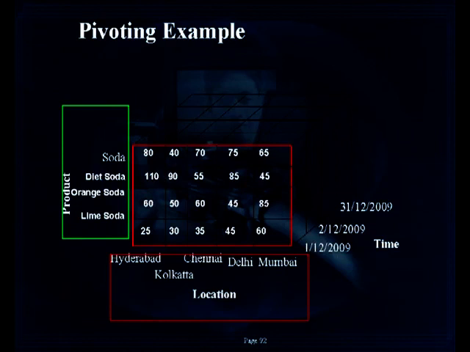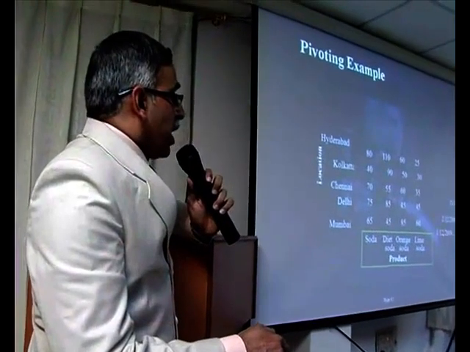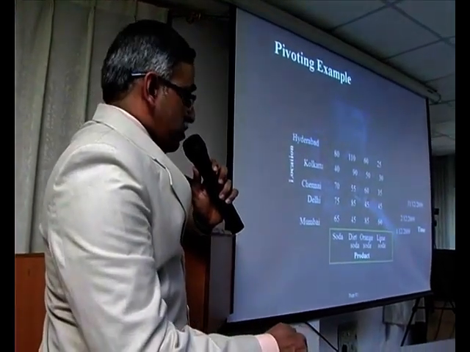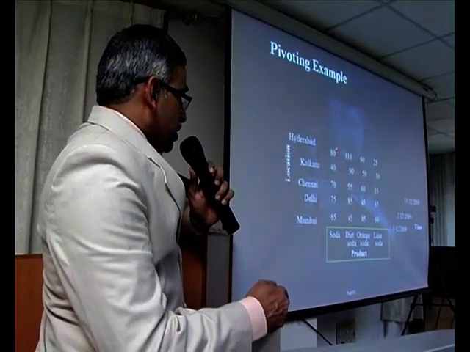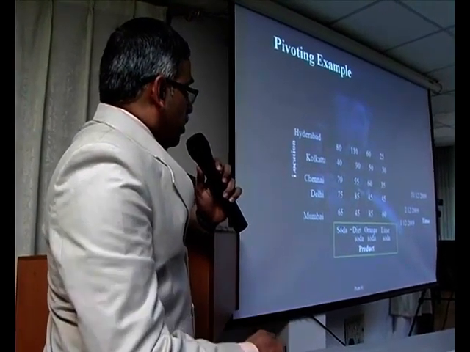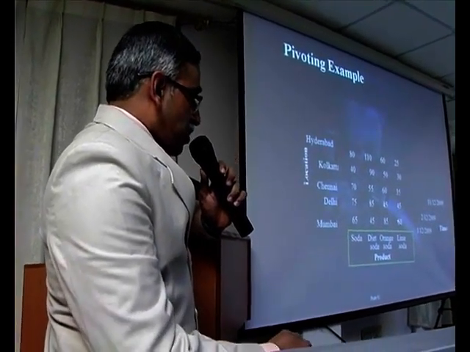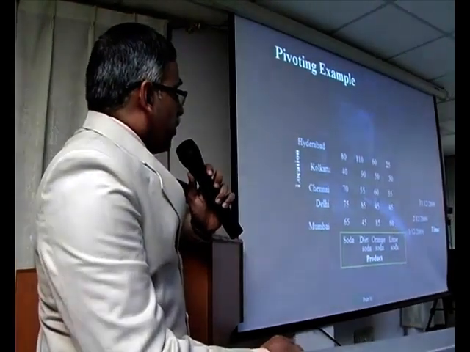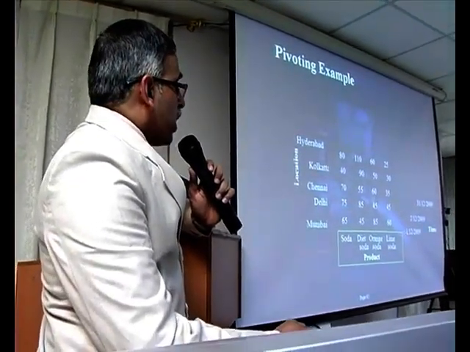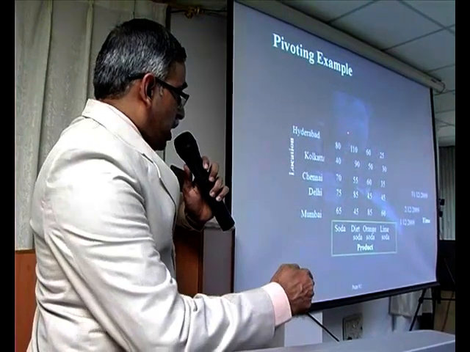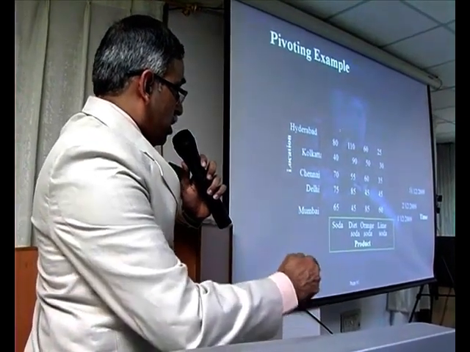Whenever we swap, if you observe, this is a 2-dimensional representation for 1/12/2009, over various locations on different products. For example, 80 is the total sales of the product soda in Hyderabad. Similarly, 60 is the total sales of lime soda in Mumbai on 1/12/2009. The first layer is for the first day, the second layer is for the second day, the third layer is for the third day, etc.